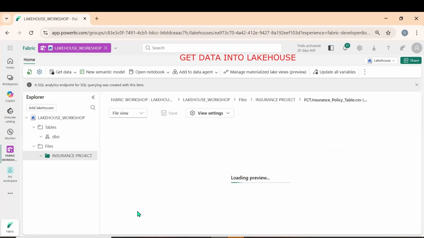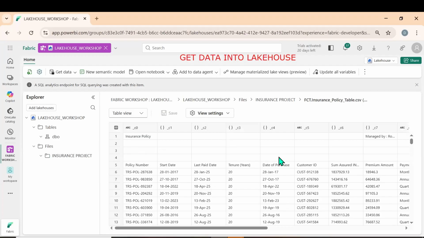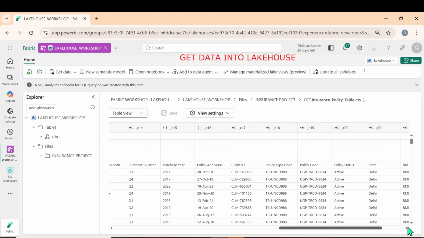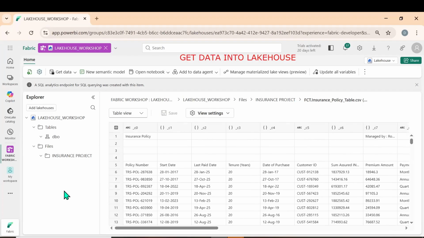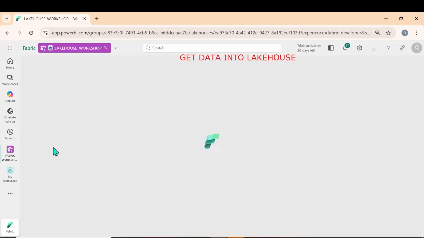Let me click on the fact table and make it into table view. And now you see, in the fact table we also have the similar thing. So we need to clean the data. Now, how do we need to clean the data? For cleaning the data, we need to get these files into Dataflow Gen2.